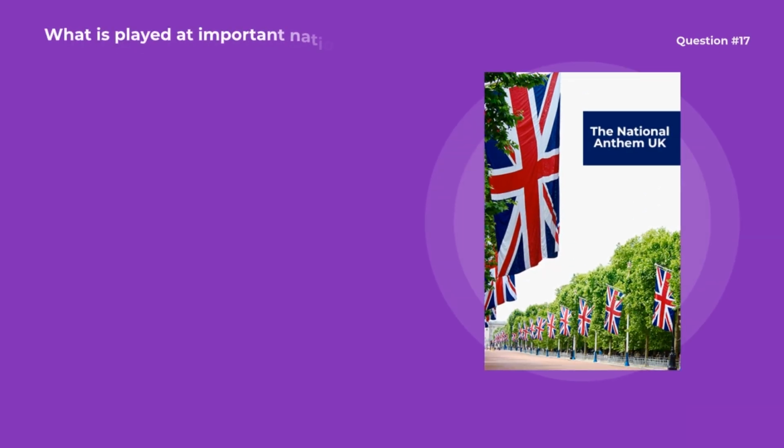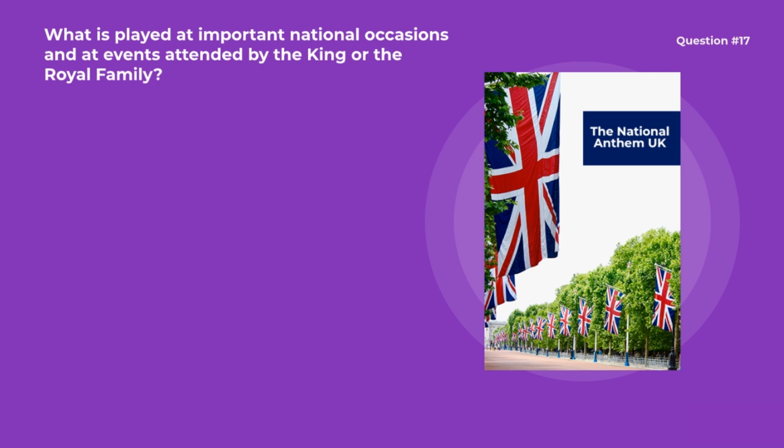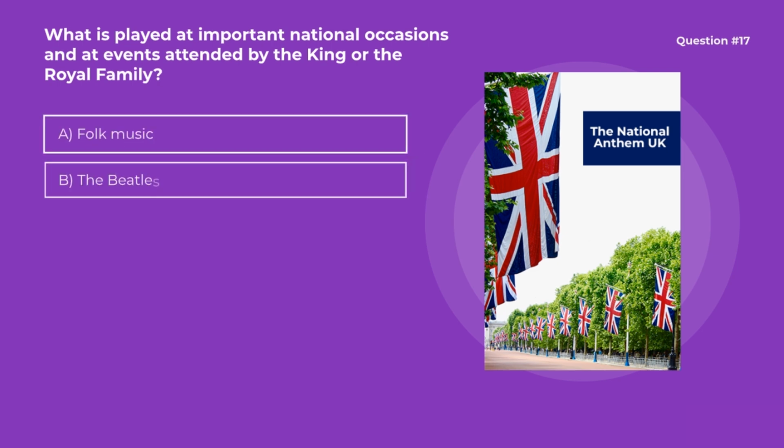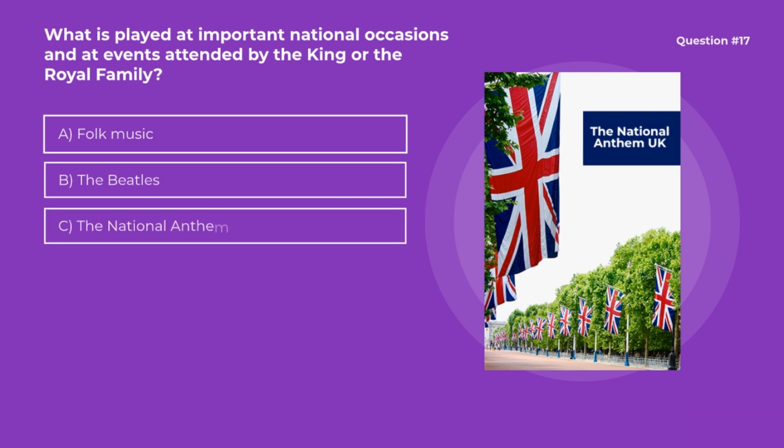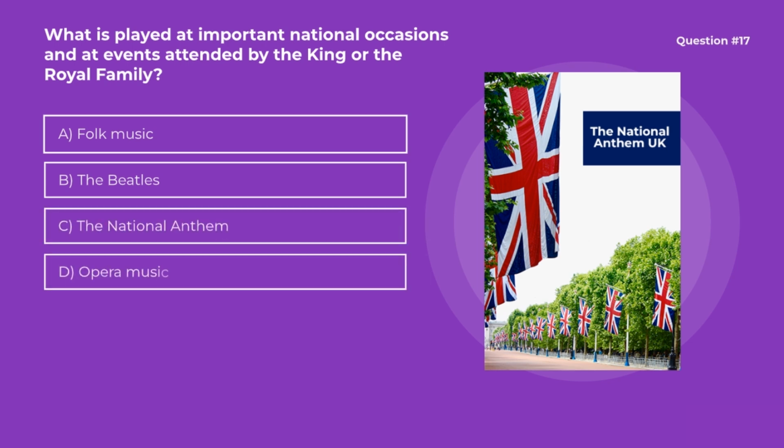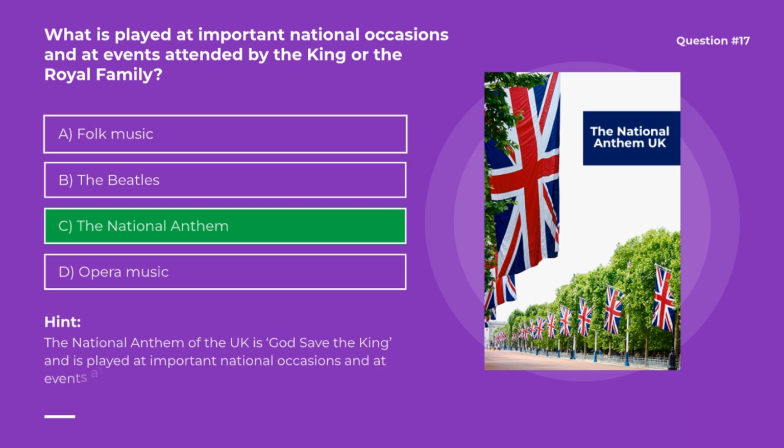Question number 17. What is played at important national occasions and at events attended by the King or the royal family? Options are A. Folk music. B. The Beatles. C. The national anthem. D. Opera music. Correct option is C. The national anthem. The national anthem of the UK is God Save the King and is played at important national occasions and at events attended by the King or the royal family.